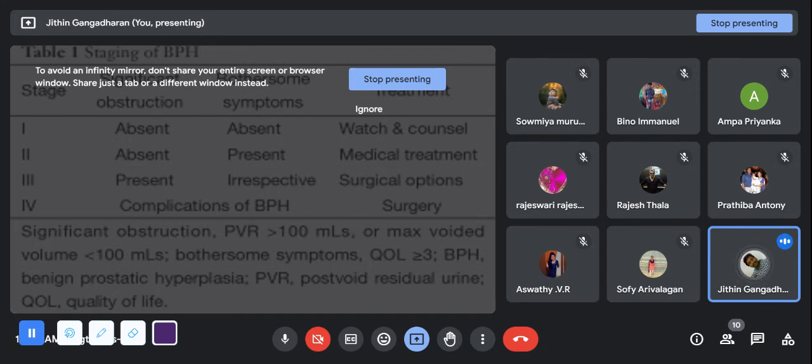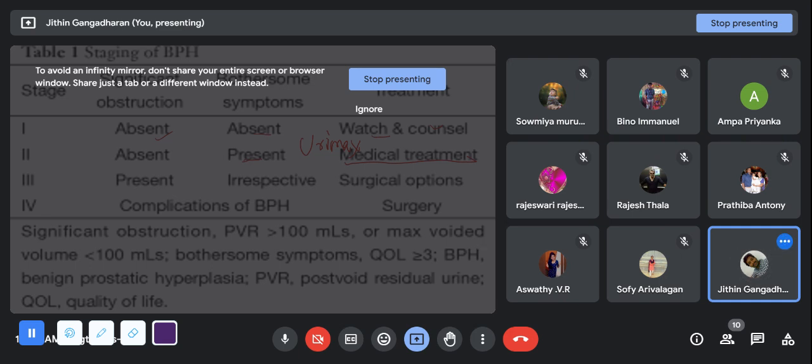Okay. So stage 1, 2, 3, 4. In stage 1 and 2, there will be insignificant obstruction and bothering symptoms will be less. So we have to watch and counsel. If the bothering symptoms are there, we'll go for medical treatment. What is that? Smooth muscle relaxants. Urimax is a drug of choice. The name is Tamsulosin. So we'll give the Tamsulosin to the patient.